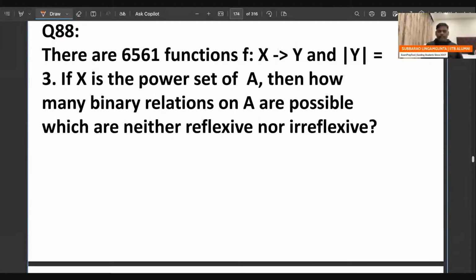There are 6561 functions from X to Y, where the size of Y is equal to 3. If X is the power set of A, then how many binary relations on A are possible which are neither reflexive nor irreflexive? Can you try this? Very interesting question. I don't know how many people will give the answer for this.